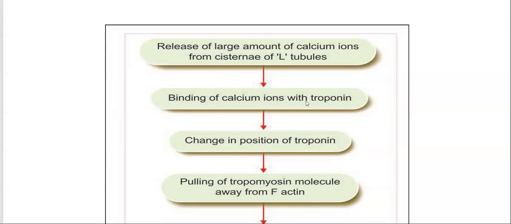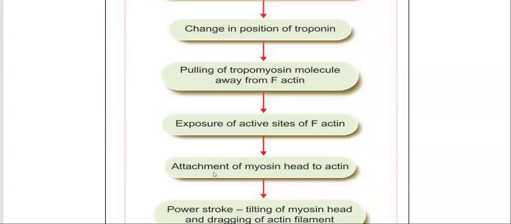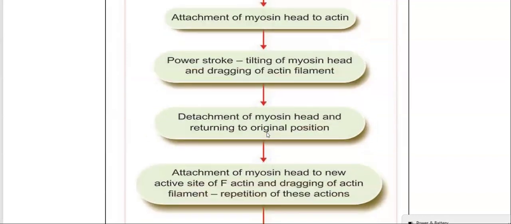Binding of calcium ion with troponin, change in position of troponin, pulling of tropomyosin molecule away from the F-actin, exposure of active sites of F-actin, attachment of myosin head to the actin, power stroke and tilting of myosin head and dragging of actin filament, detachment of myosin head and returning to original position, attachment of myosin head to new active site of F-actin and dragging of actin filament, repetition of these actions.